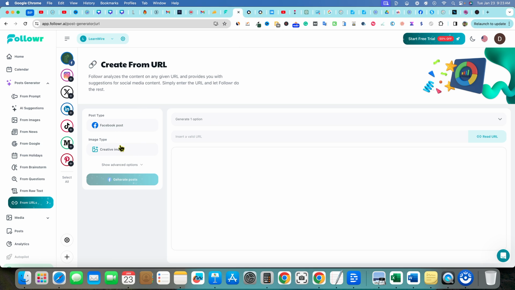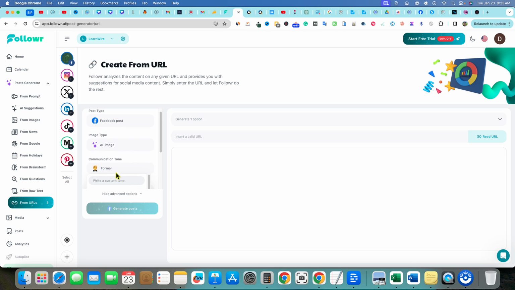So we're going to go Facebook post, creative image. I'm going to go with AI image. I just think that those are really cool. We have some advanced settings, show advanced options. So you can choose, and we have it defaulted to formal because this is more business related, but you can go with positive, dramatic. You can change the tone is really what you can do. And here is insert a valid URL. So it's going to be right there. And we're going to need to read the URL. It's going to read this URL, the Jupyter review.